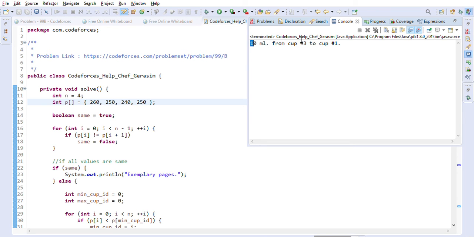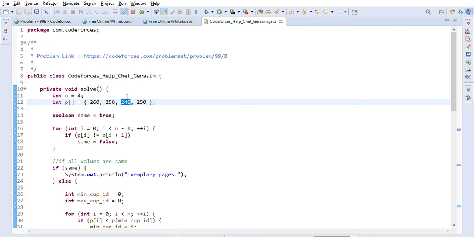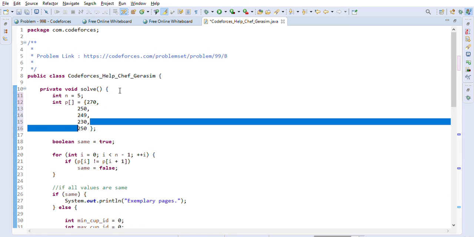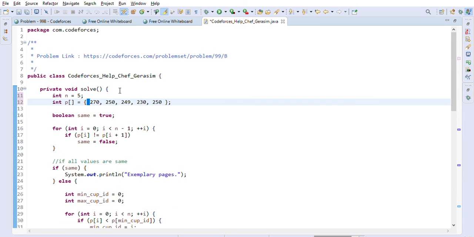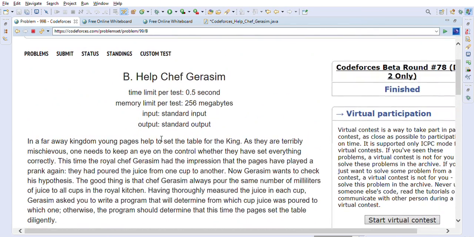Now we can put 10 ml from cup 3 to cup 1. So we can put 10 ml from cup 3 to cup 1, right? So 10 ml we can put basically to achieve this configuration possible. So this is our original example. So this is the way we can solve the Codeforces problem.